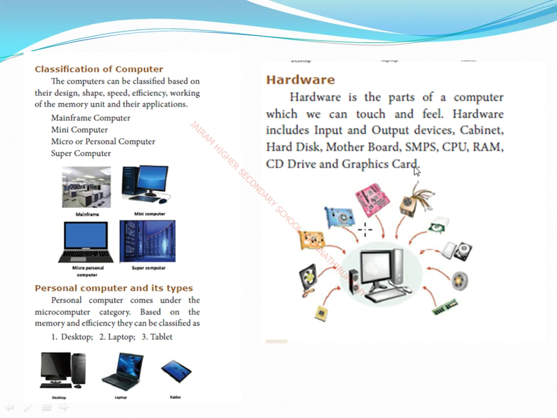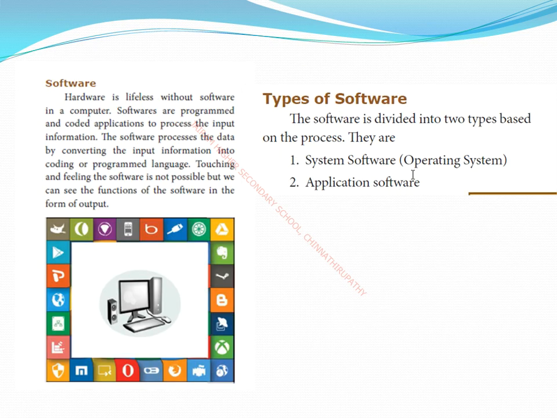So next one, graphics card. What is the purpose of this graphics card? We are able to see a lot of pictures on the desktop. You may have a doubt here: we can see a lot of pictures with the help of the output unit, so what is the necessity of this graphics card? This graphics card is embedded in the CPU. With the help of this graphics card, we are able to see a lot of pictures and icons on the monitor. Otherwise, we cannot see the pictures on the monitor. I hope you understood this. So I will move to the next slide. So next one, software. Software is a set of instructions given to the computer.